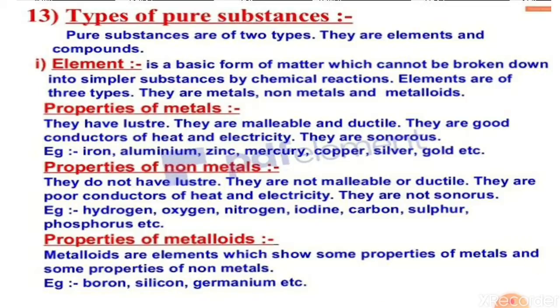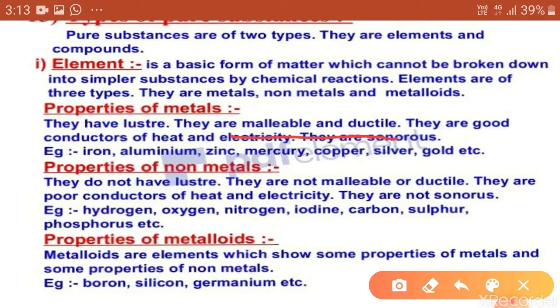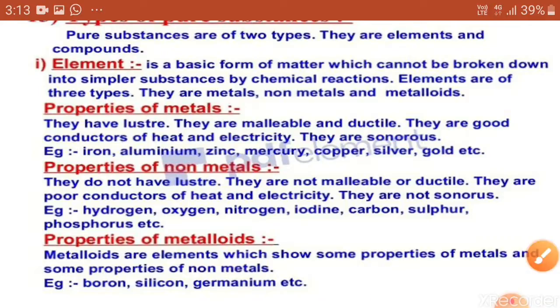If you have any doubt about malleable and ductile, let me explain again. Malleable means they can be converted into thin sheets. Ductile means you can convert them into thin wires. Luster means shine. Sonorous means when you hit them, they make a ringing sound.